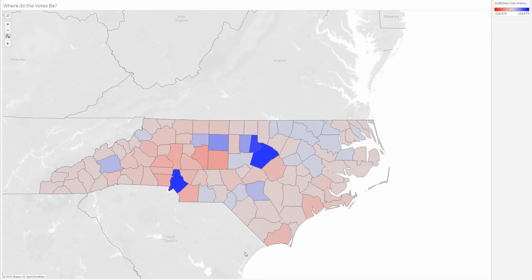So the final rating, I consider the governorship to be just as much of a toss-up as the Senate race and the president's race, for the simple reason that I believe that in this election, there's going to be almost no split ticket voting in North Carolina. It's not a state that is known for it. And while Roy Cooper is a popular incumbent governor, I think that if he is popular enough, he will drag the other Democrats across the finish line. And if the other Democrats don't do well, then they will drag Roy Cooper down with them. So this is a pure toss-up.